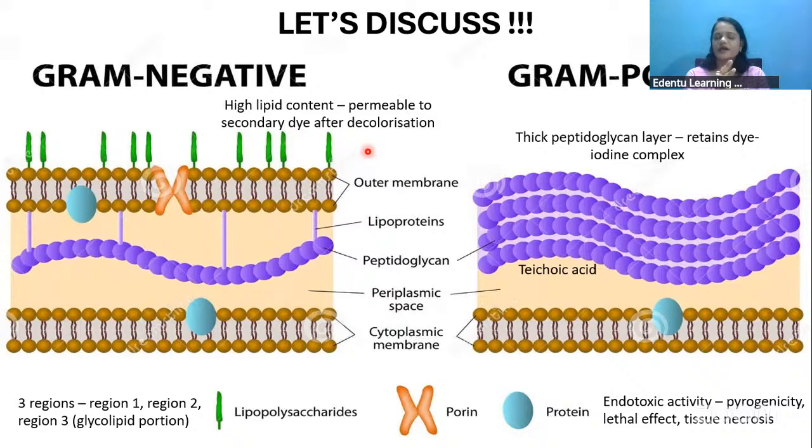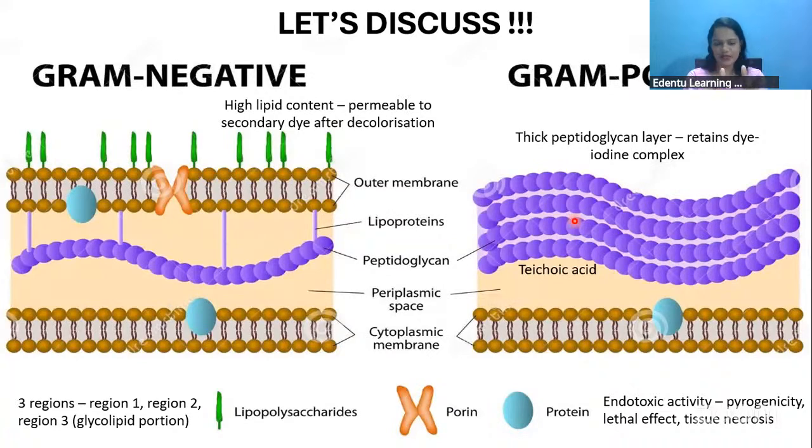Why do some bacteria allow the dye to get decolorized and some do not? That is mainly because of the structure of the cell wall. Let's have a look at the cell wall of gram positive bacteria. You can see these blue colored layers, that is the peptidoglycan layer. Since gram positive bacteria have a very thick peptidoglycan layer, the dye is retained. The main contents of the gram positive bacterial cell wall are the peptidoglycan layer and the teichoic acid.